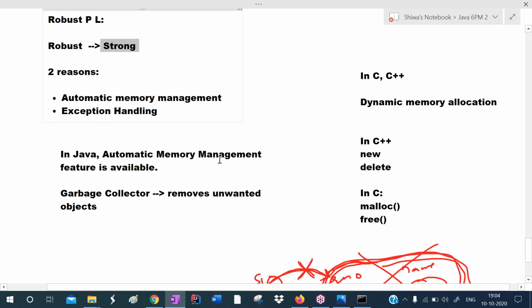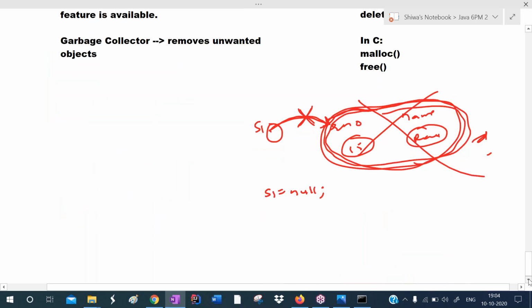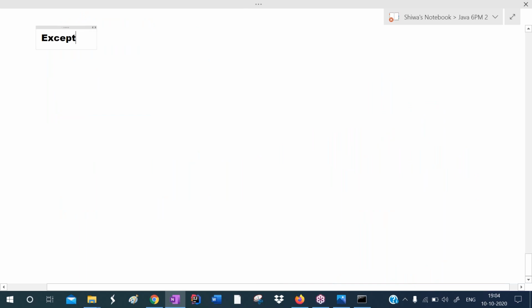So that's why we call this a strong programming language. Before Java, this garbage collector feature was not there. Automatic memory management was not there. Next, Java supports the exception handling mechanism. It is also a very important and great feature of Java. Java provides many exception clauses to handle runtime errors.